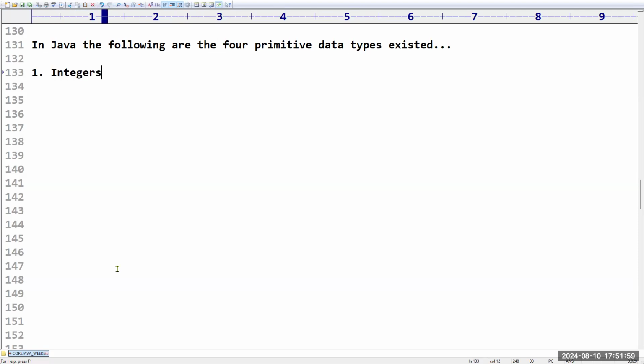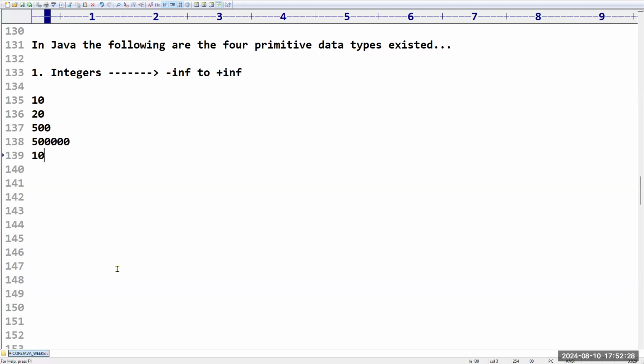First one is called integers. Integers means what? No problem. Minus infinite to plus infinite. If you take any number, it comes under integers only. 10, it is an integer. 20, it is an integer. 500, it is an integer. 5,000, 50,000, 5 lakhs, it is an integer.